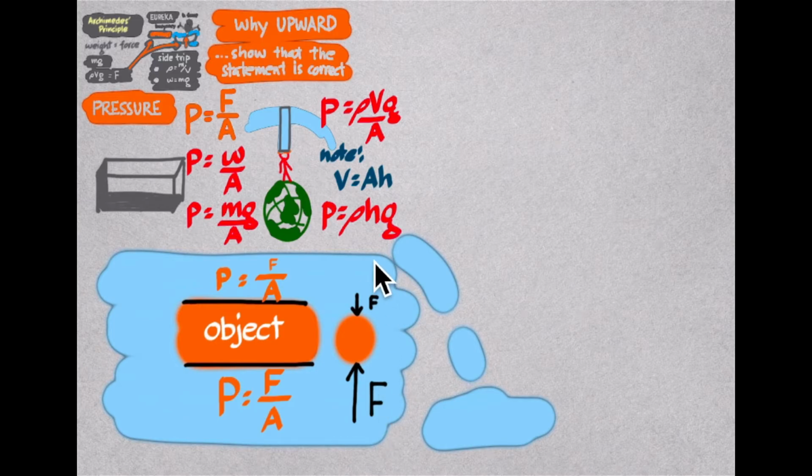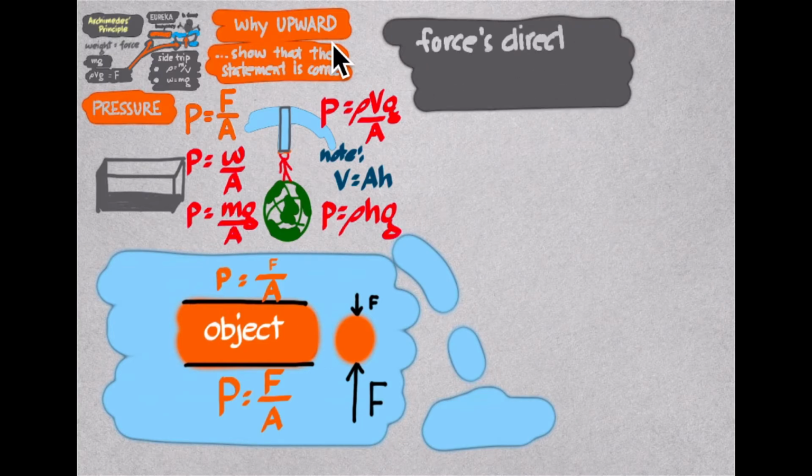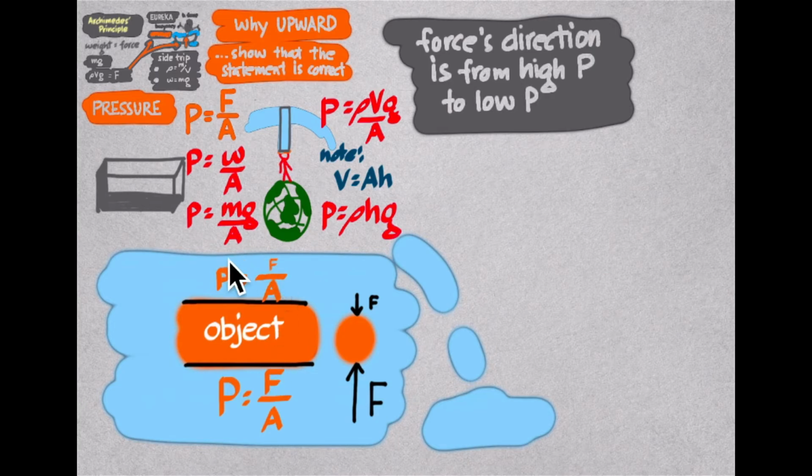The object is experiencing a force up, which answers our first question: why upward? Our force is an upthrust. Let me write what we learned here. The direction of the force, the upthrust, is from high pressure to the region where there is lower pressure. Force in fluids exists whenever there is a difference in pressure, delta P in symbols.